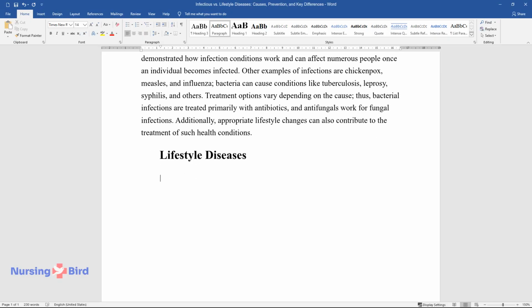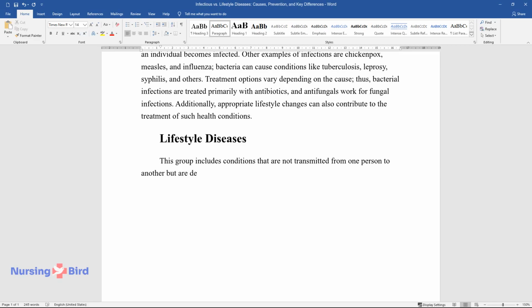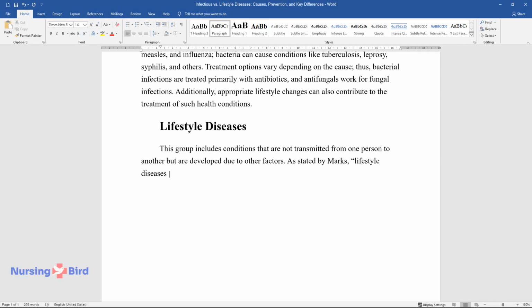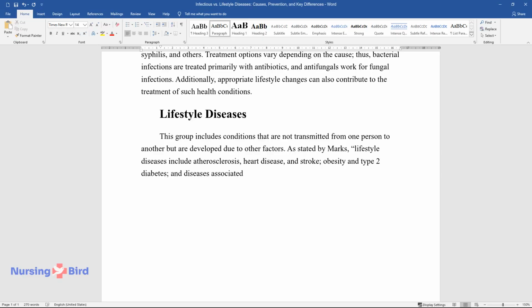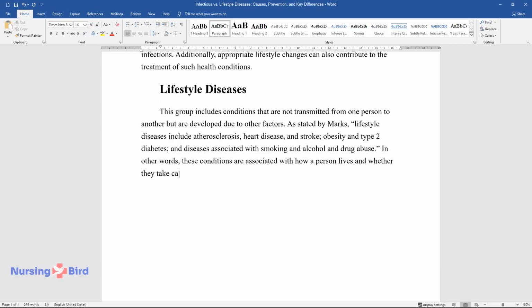Lifestyle diseases. This group includes conditions that are not transmitted from one person to another but are developed due to other factors. As stated by Marx, lifestyle diseases include atherosclerosis, heart disease, and stroke, obesity and type 2 diabetes, and diseases associated with smoking and alcohol and drug abuse. In other words, these conditions are associated with how a person lives and whether they take care of their physical and mental state. If they do not, such illnesses can develop.